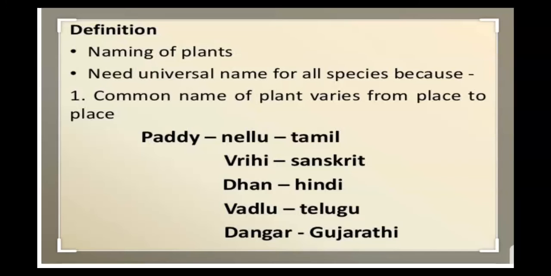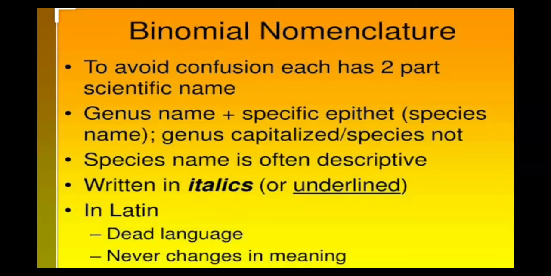As you can see, the common name of a plant varies from place to place. Paddy is known as Nellu, Vrihi, Dhan, Vadlu, Dangar in different languages from Tamil to Gujarati. So, children, can you imagine the confusion created when you do not know the different common names? So, to avoid confusion, binomial nomenclature or a scientific name is very important.